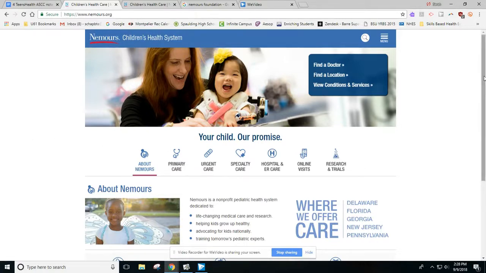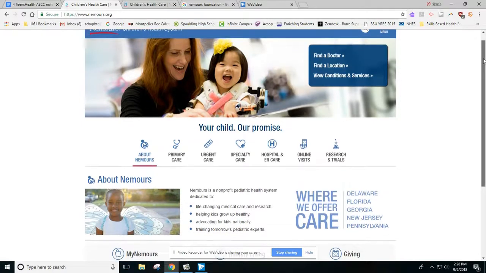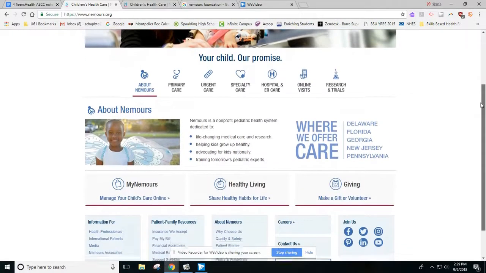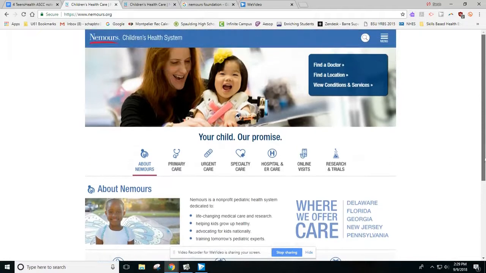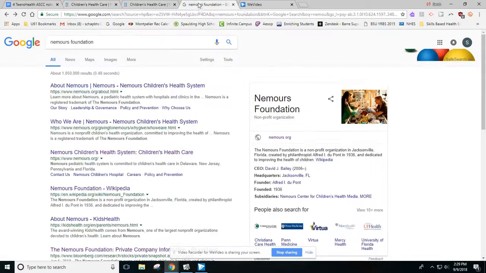So as we saw before, we know that the children's health system is the organization itself, the hospital. And I could look through this entire site and learn a little bit about who they are. But I've already looked through this site and I wasn't able to very quickly and easily find where they get their information. Where they get their funding from. It's not right in your face. So rather than spend 30 minutes or an hour looking through this, what I would suggest is Googling it.